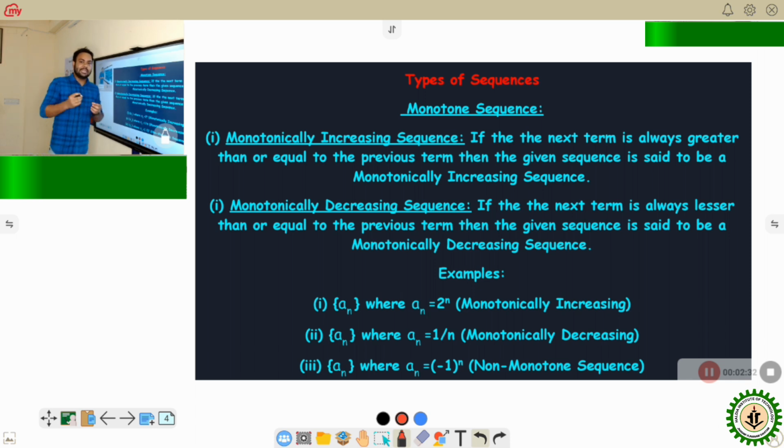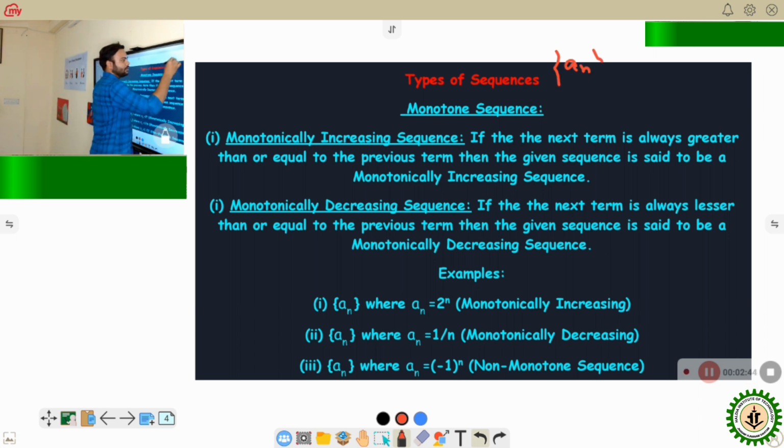If the next term of a sequence is always greater than or equal to the previous term, it is called a monotonically increasing sequence. Let's say {A_n} is a sequence.